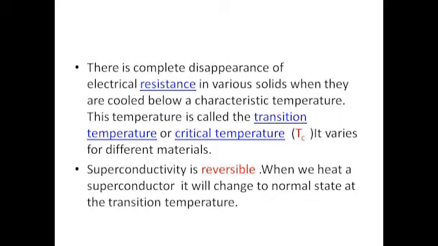And this superconductivity is a reversible process. That is, consider a conductor which is at a temperature below the critical temperature. It is in the superconducting state. Now we increase the temperature. We can see that when the temperature becomes Tc, the material changes to normal state.